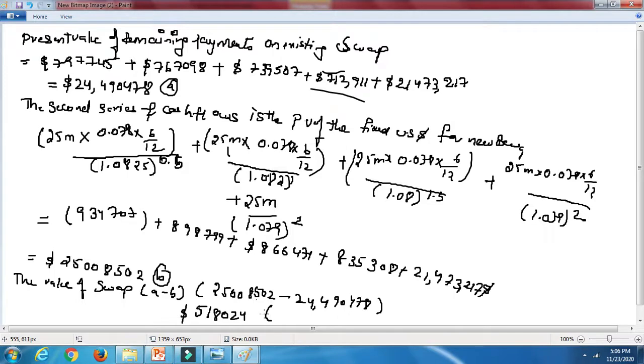So the conclusion for the fixed pay party is that the existing swap is an advantage, because he is getting the existing swap for 24 million 490,478, whereas he would be paying in future 25 million 8,502. So the existing swap is much more beneficial as such. Okay, so this is what it is.